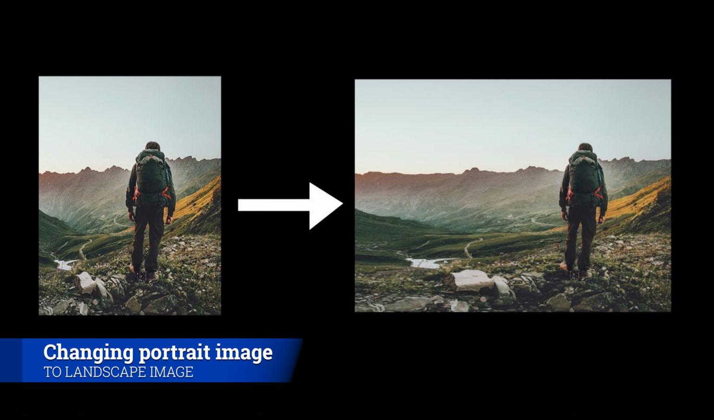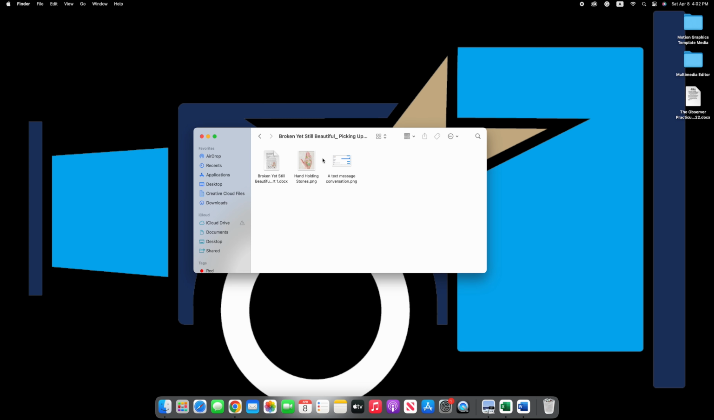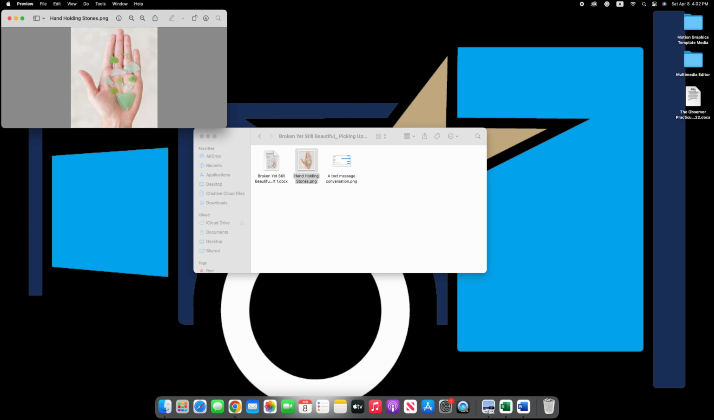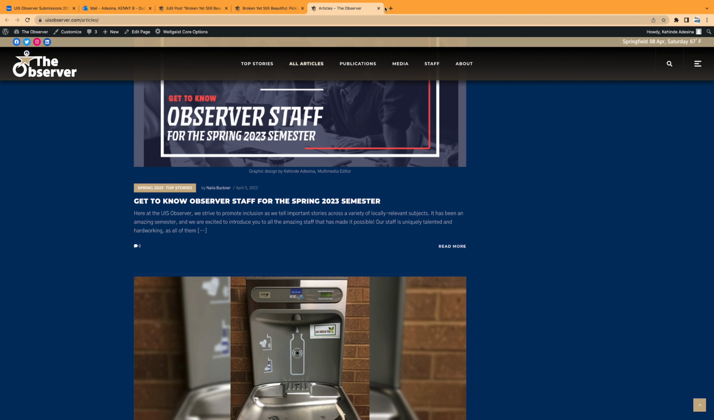Changing portrait image to landscape image. The second problem with this image is that it is a portrait image, and using a portrait image as a featured image affects the website's aesthetics. Here we use landscape featured images and they look beautiful on the website. And so we need to change this image to a landscape one.